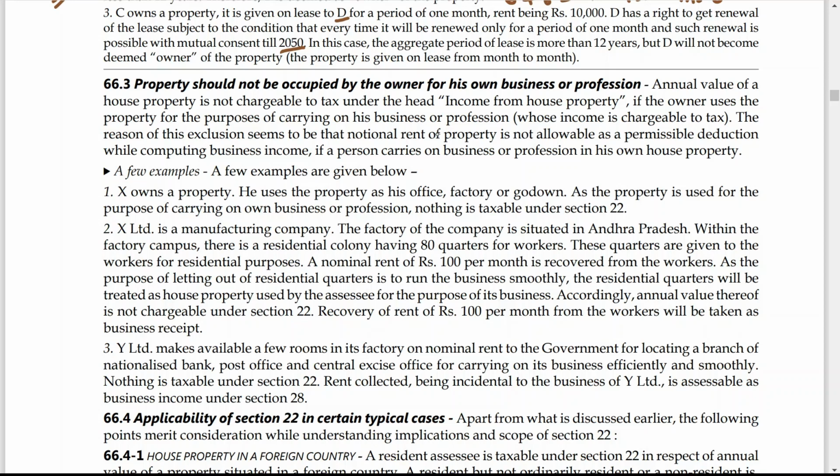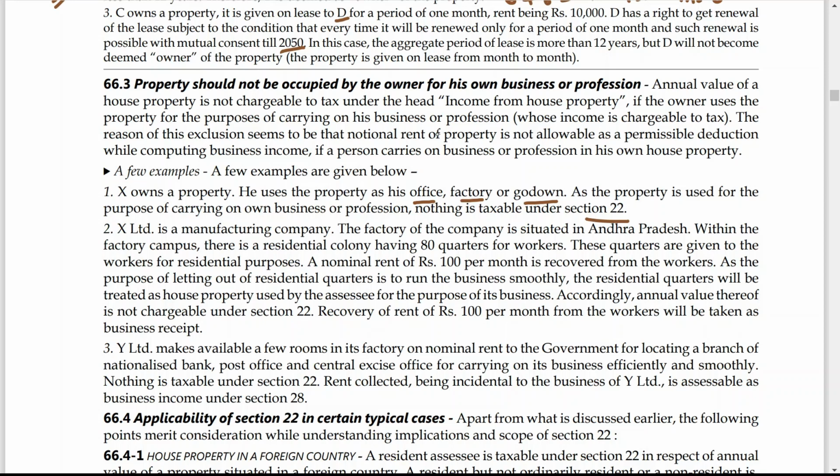X owns a property. He uses the property as his office, factory, godown. As the property is used for the purpose of carrying on his business or profession, nothing is taxable under section 22. So this is the first one, because he is using the property for the purpose of his business. So that is why it is not taxable under the head income from house property.